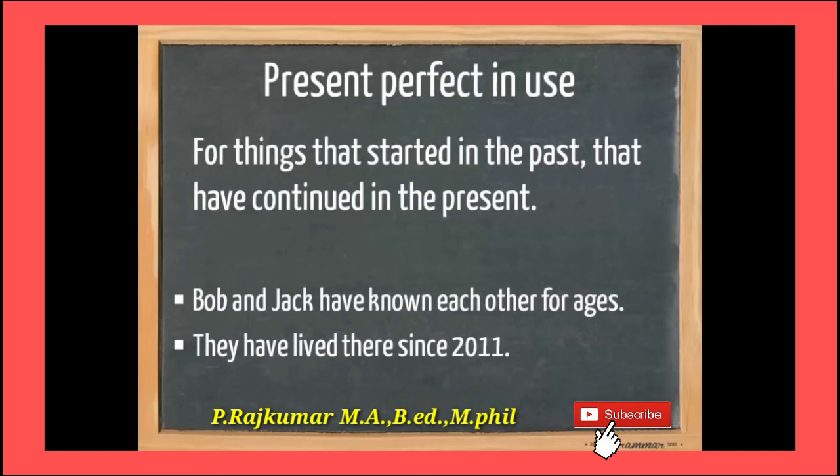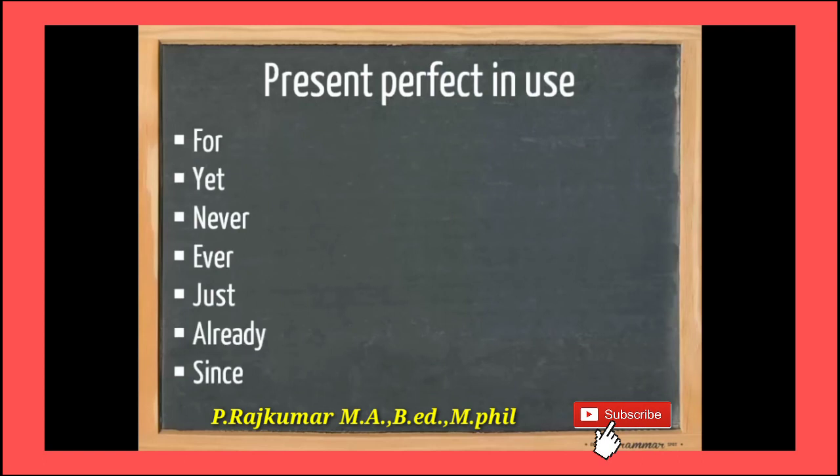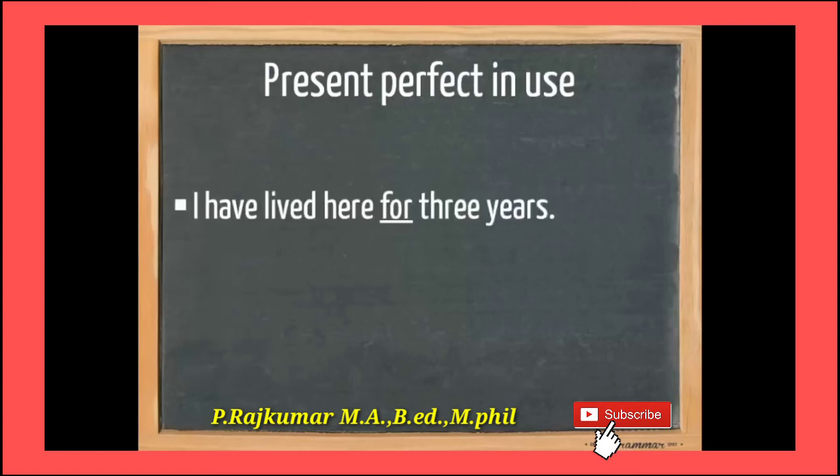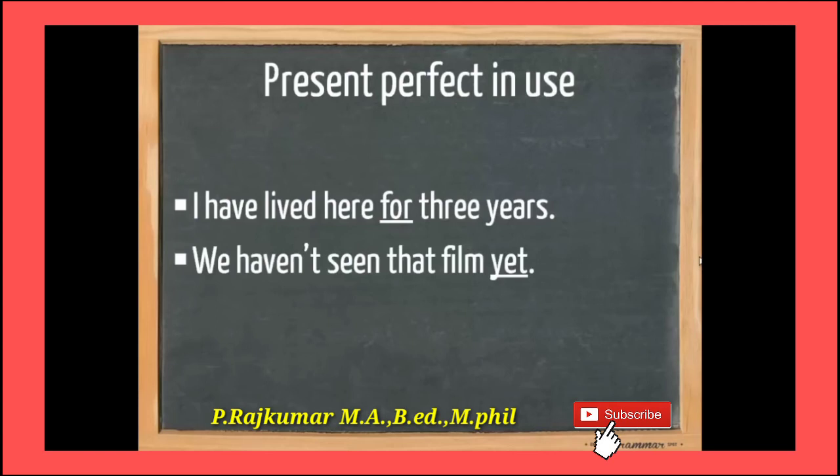For this also, we are using, Bob and Jack have known each other for ages. So, have known, you see. They have lived there since 2011. For, since, the prepositions, if we see them in the sentences, you can automatically select have plus v3.